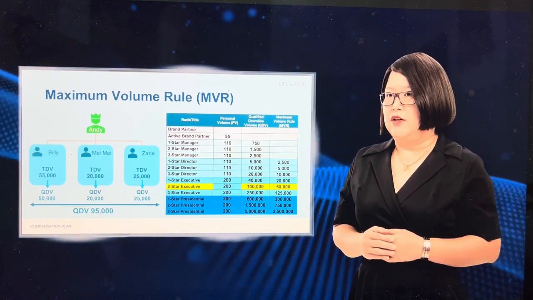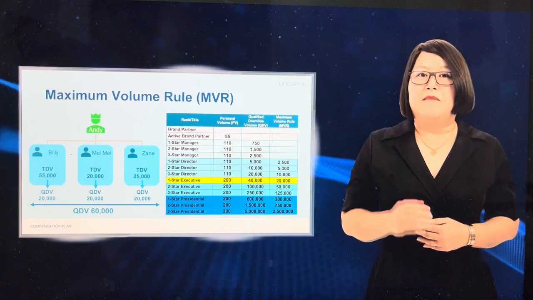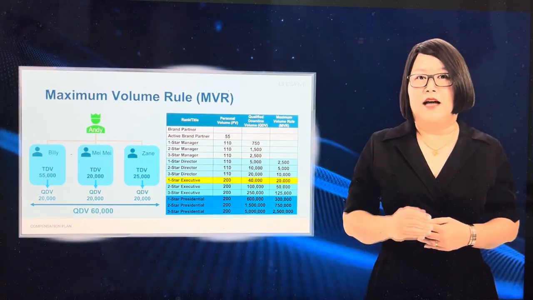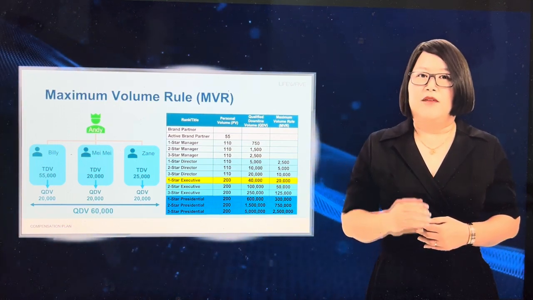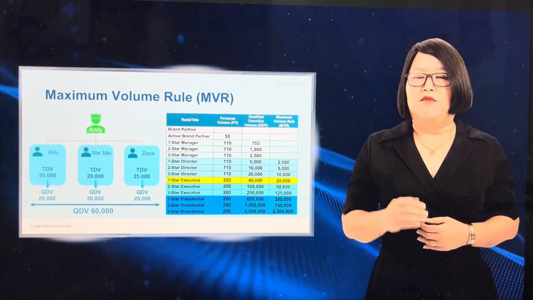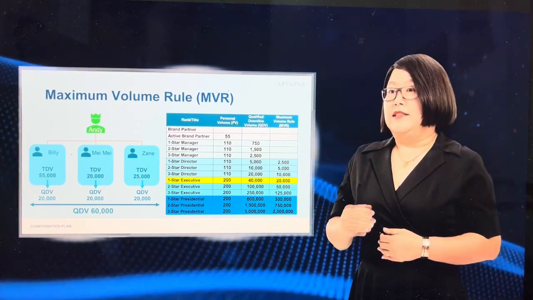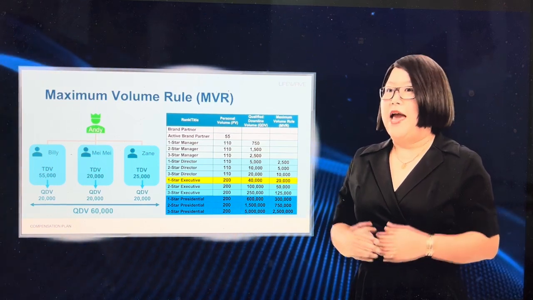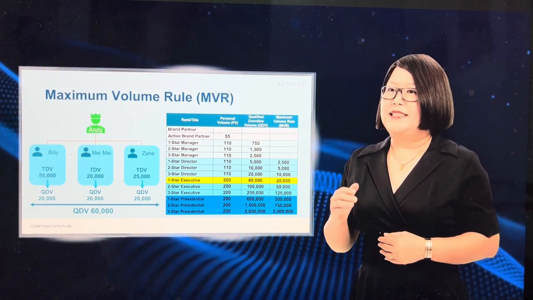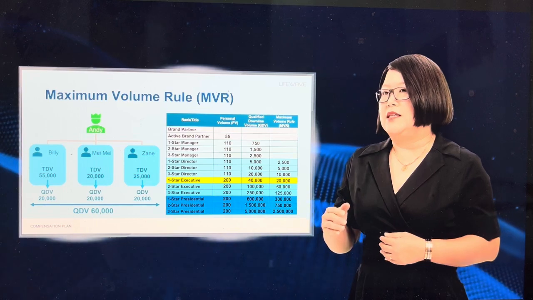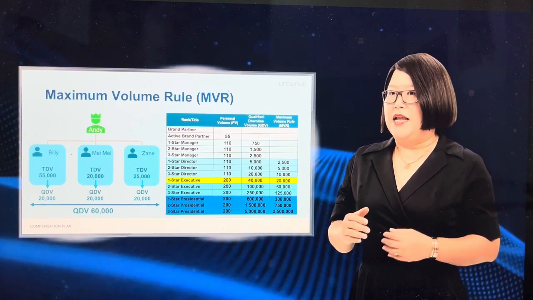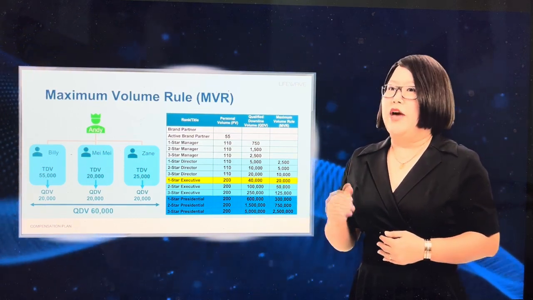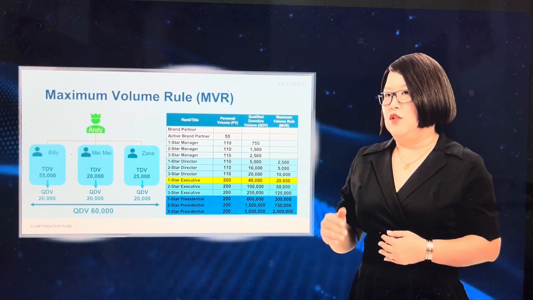Now, let's see if Andy meets the requirements of a 1-star executive. Andy needs 40,000 QDV with MVR of 20,000. Yes, he qualifies as he has 60,000 qualifying downline volume, and he meets the MVR as he is taking a maximum of 20,000 per enrollment leg from Billy, Mei Mei, and Zane. So Andy is a 1-star executive this week.